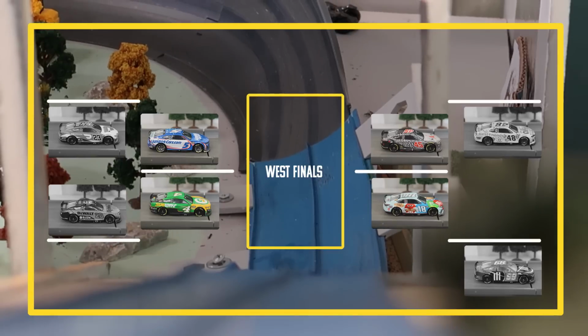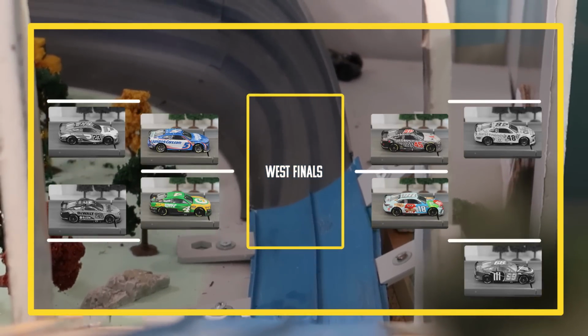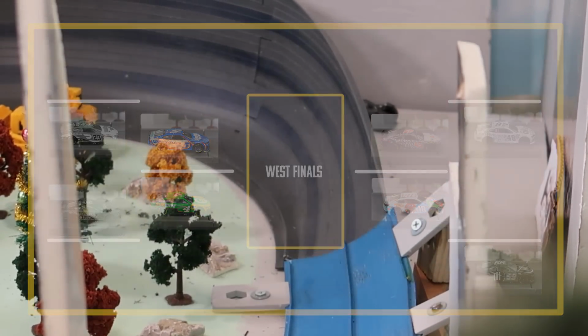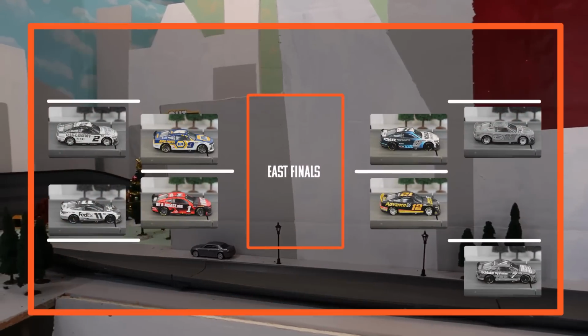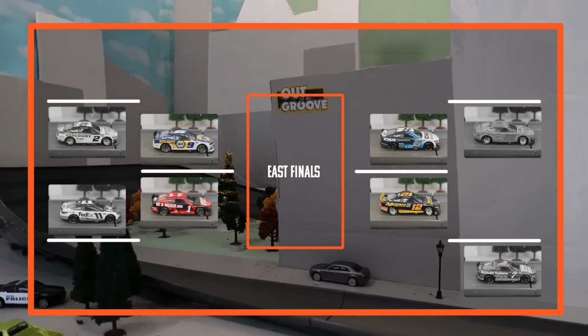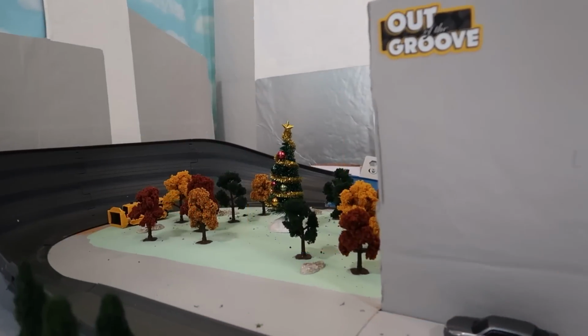First, let's look at the Western Conference bracket. Kyle Larson, Kevin Harvick, Kurt and Kyle Busch remain, but only 2 will exit today, still in contention. Over in the Eastern Conference, Chase Elliott will match up against Ross Chastain, and Brad Keselowski will face off against his former teammate, Ryan Blaney.